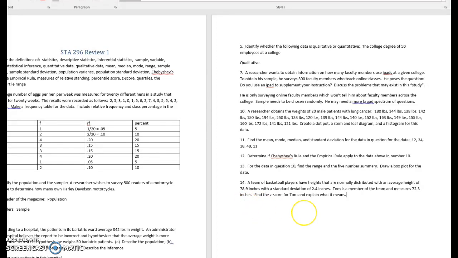Now let's remember our z-score refers to our standard normal distribution. All right, so we're going to take the value of Tom's height, which was in this case 72.3. That goes on top of our fraction, and we want to subtract off our mean, 78.9. All of that's on top of the fraction for our z-score, and we divide by our standard deviation of 2.4. All right, so let's do that computation.